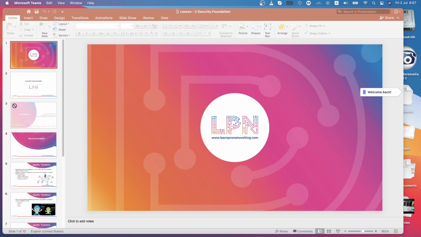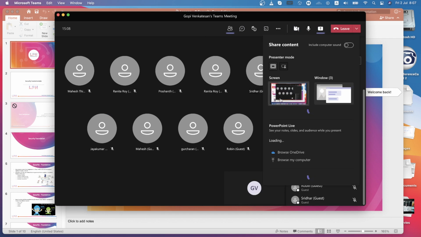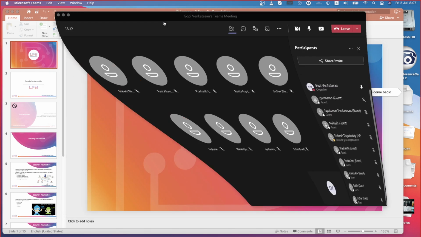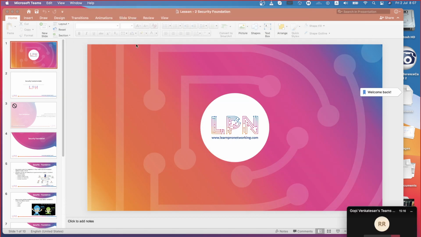I'm just going to be sharing my screen. Okay. I'm just sharing the whole screen. If you don't see my screen, please do let me know. Hopefully, you should be in a position to see my screen. Can you see my screen?